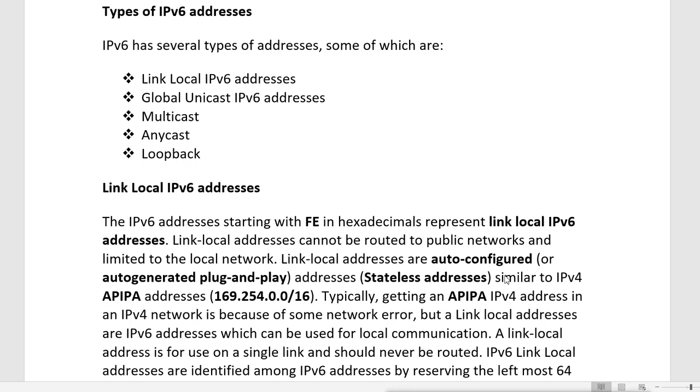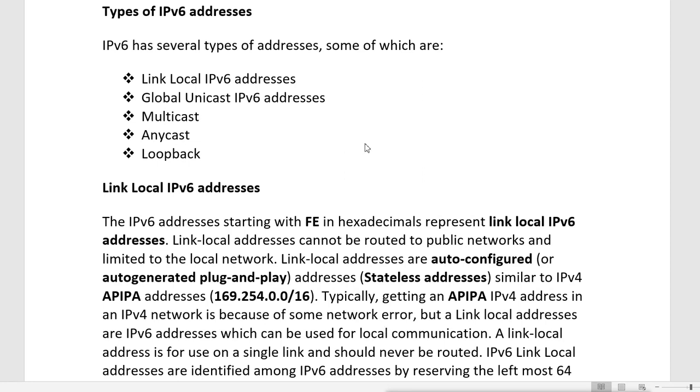Types of IPv6 addresses. In IPv4, if we remember, we have classes: class A, class B, class C, class D, class E. In IPv6 we have different types of addresses, and we can compare these addresses with IPv4 because they are actually coming from IPv4. So we have some comparison there.